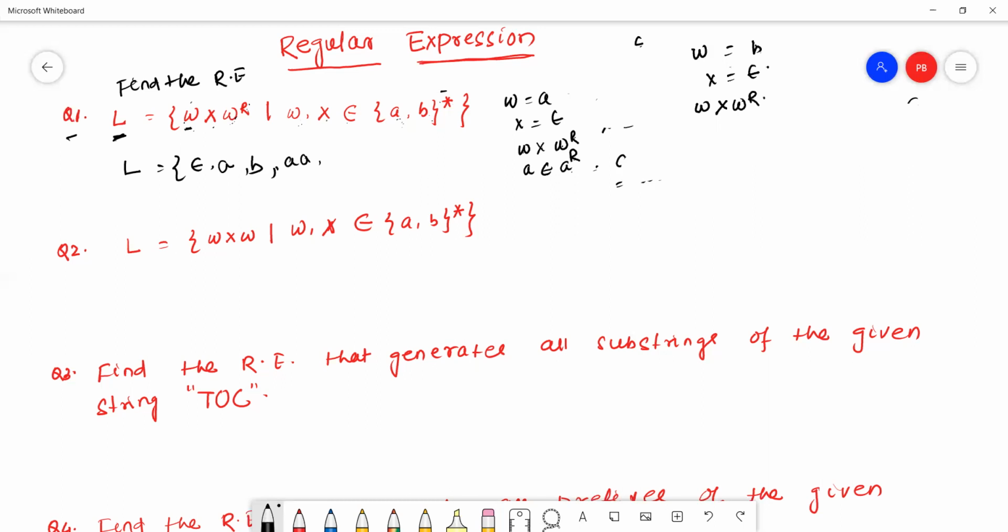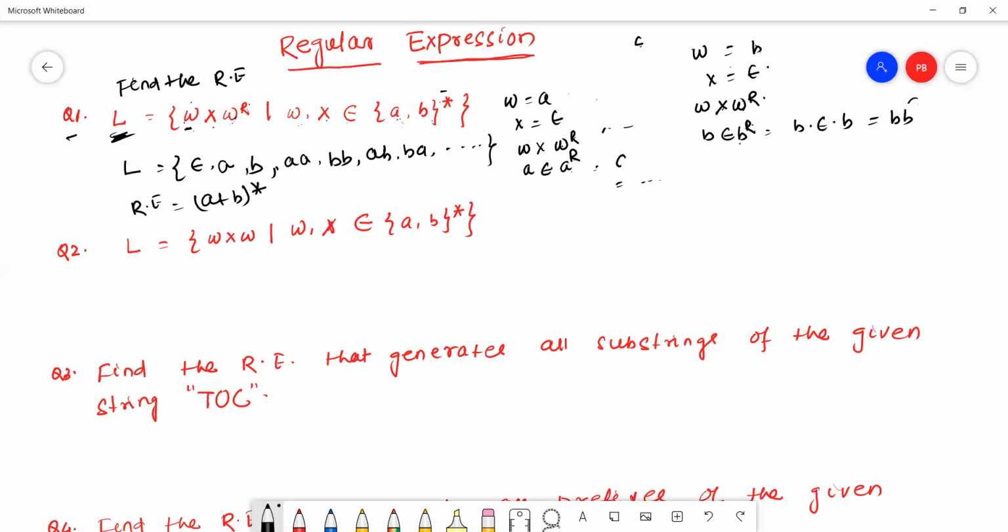W is B, X is epsilon, W^R means B reverse. So here B epsilon, and B reverse means only B. So it is nothing but BB. In this way we can get AB also, BA also, like this. This is the complete language, that means (A+B)*. So the regular expression for the given language is (A+B)*.